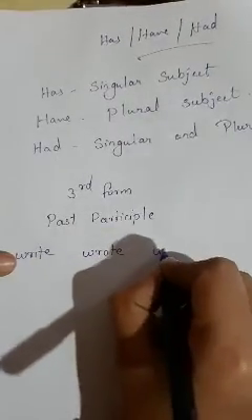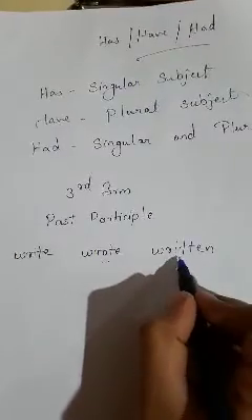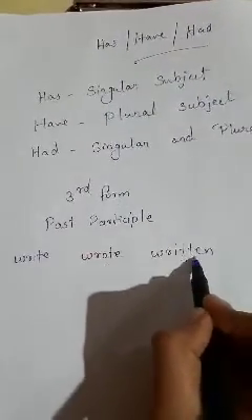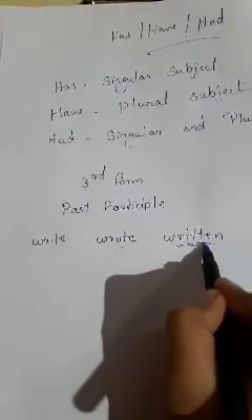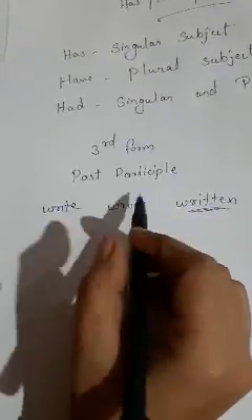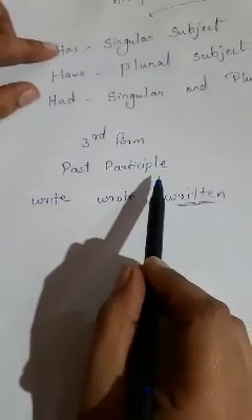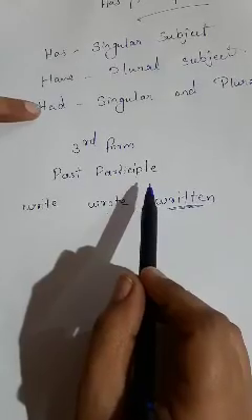And the third form is written. Written is the third form, that is the past participle form of the verb. So we use the past participle form with has, have and had.